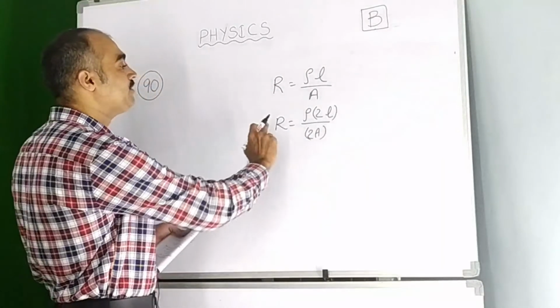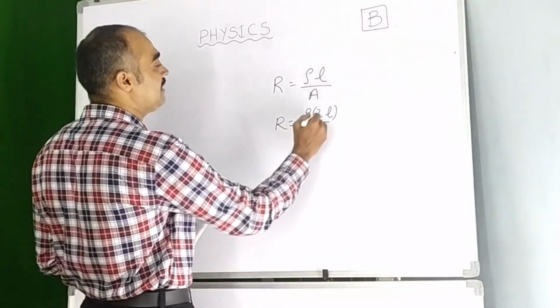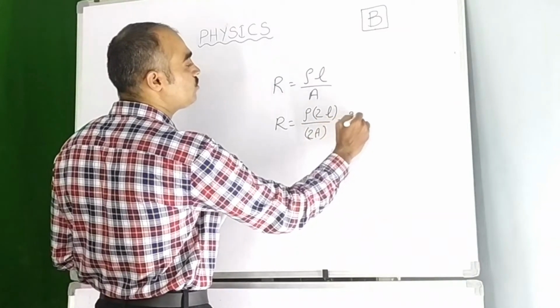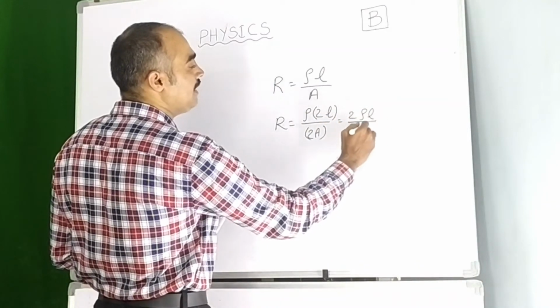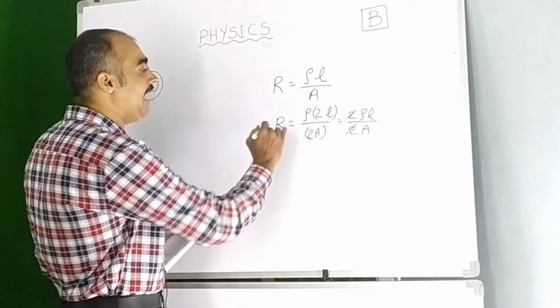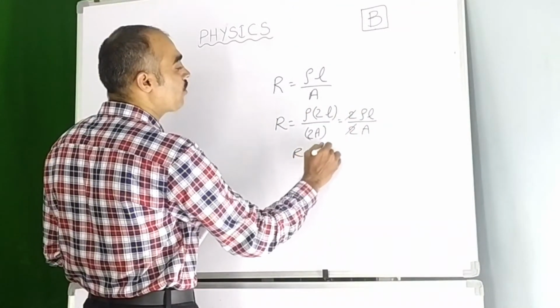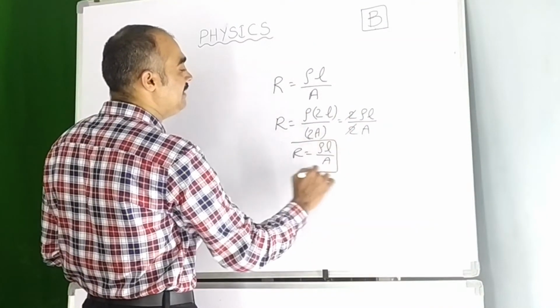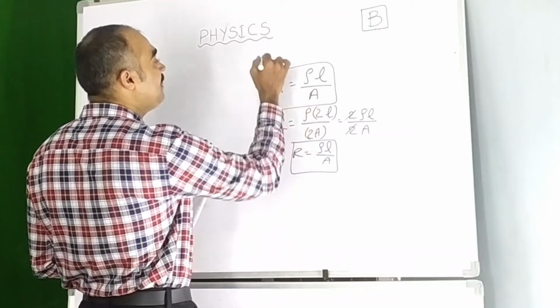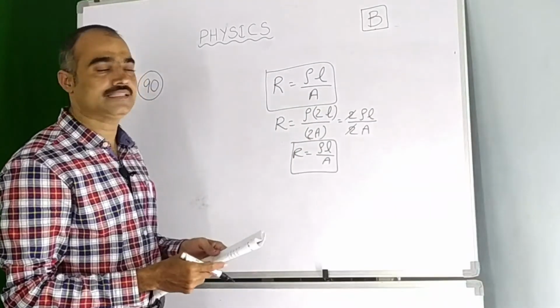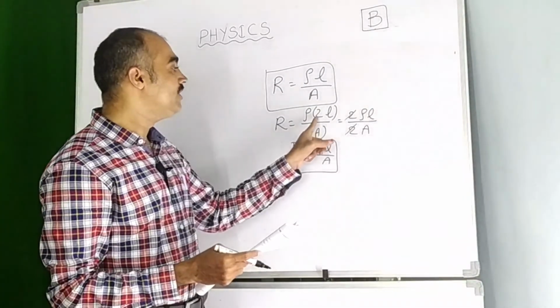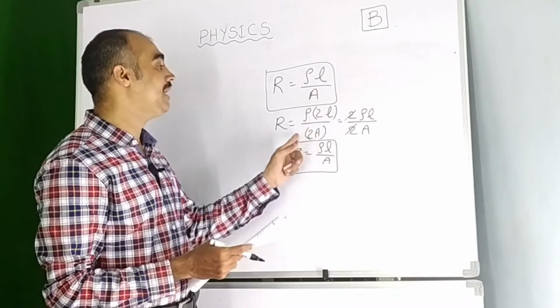Then what happens to the resistance? Here you see, children, you bring the 2 forward. It is 2 times rho L by 2 times A. The 2 gets cancelled. Again you get R is equal to rho L by A. And both are equal. So nothing is changed if the length is doubled and at the same time the area is also doubled.